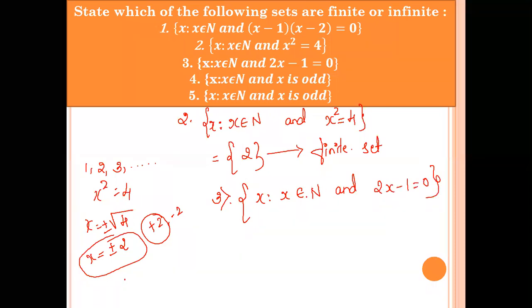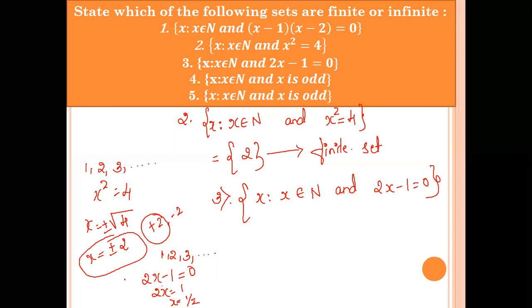So you have to include the natural numbers, but which natural numbers satisfy this equation? Natural numbers are 1, 2, 3 and it goes on. But what is the equation? 2x minus 1 is equal to 0. Solve for x. What is the value of x you get? 2x is equal to 1, so x is equal to half.